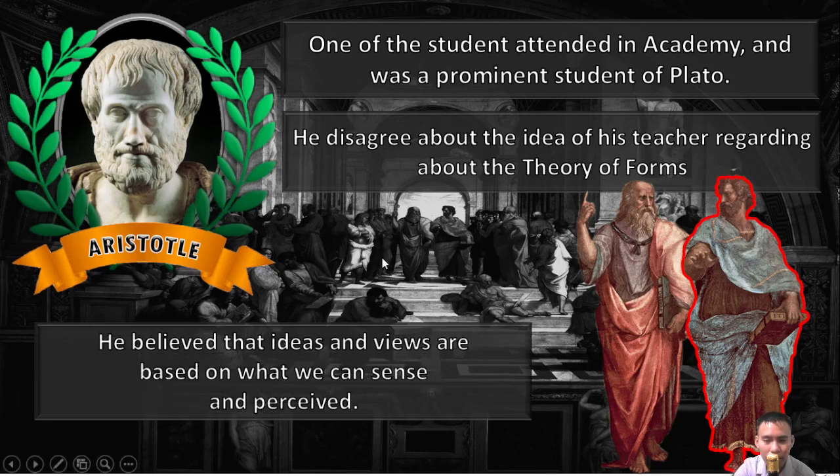He believed that ideas and views are based on what we can sense and perceive. So they have opposite views, and they argue about their own ideas. What makes Aristotle different from his teacher Plato? Plato is an idealist. Aristotle is a realist.